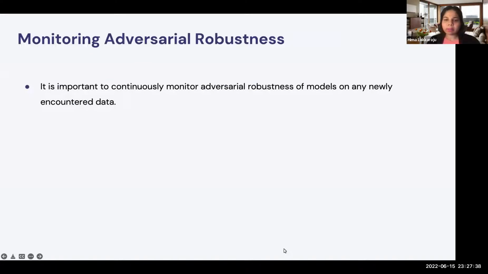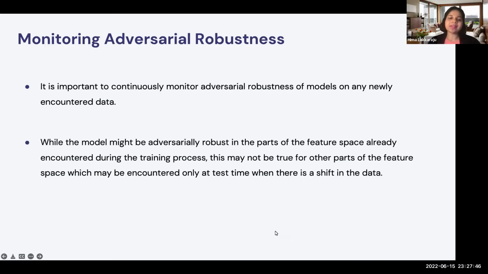Now, it is also important to continuously monitor this adversarial robustness of models on any newly encountered data. Why is this important? This is important because while the model might be adversarially robust in those parts of the feature space which are already encountered during the training process, this may not be true for other parts of the feature space which may be encountered only at test time when there is a shift in the data, right? So that's why it's important to compute this expected worst case loss of the model continuously so that we can ensure that no matter what data is coming in, the model still remains adversarially robust.